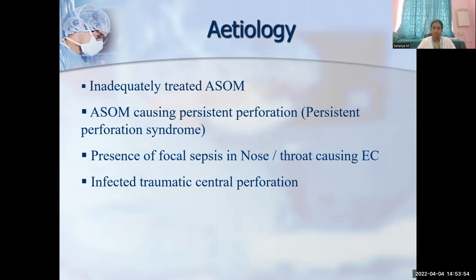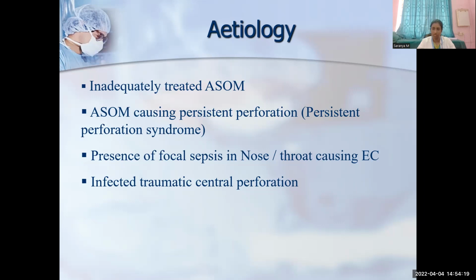Here the perforation is usually central perforation in tubotympanic. Central perforation means a perforation which is present in pars tensa and the surrounding margins of the perforation are surrounded by pars tensa, whereas in atticoantral the perforation is present in pars flaccida or in the posterior superior margin, where one part is lined by pars tensa, the margin of the other perforation is lined by the tympanic sulcus.